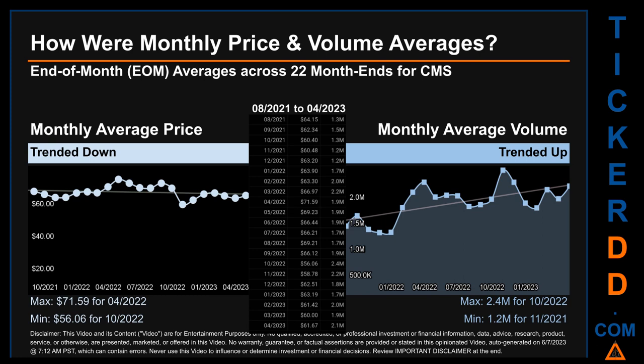How were price and volume averages for CMS? Across 447 trading days, there were a total of 22 month ends, of which monthly averages for daily price and volume were calculated. Overall, monthly price average trended down while monthly volume average trended up. The maximum end-of-month average price was $71.59 for 04/2022 while the minimum was $56.06 for 10/2020. Looking at volume, 10/2020 and 11/2020 respectively saw the highest and lowest monthly average volume at 2.4 million and 1.2 million.